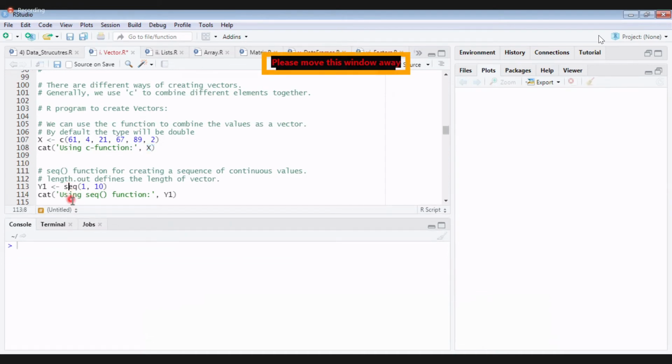A function, seq. Now can you guess what will be the output of seq 1 to 10? Try to guess. The name itself is saying it will print sequentially. It will print from where to where is my question.